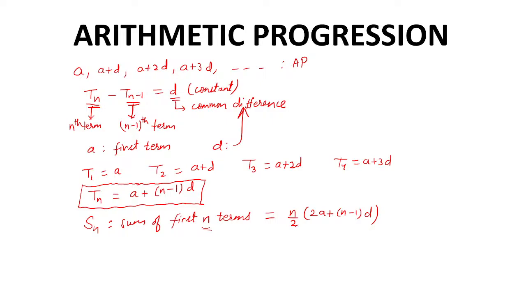This is the number of terms by 2 multiplied by 2a plus n minus 1 d. Again, a is the first term and d is the common difference. Majorly, we would be focusing on this sum of n terms formula. I would want you to note this very carefully.